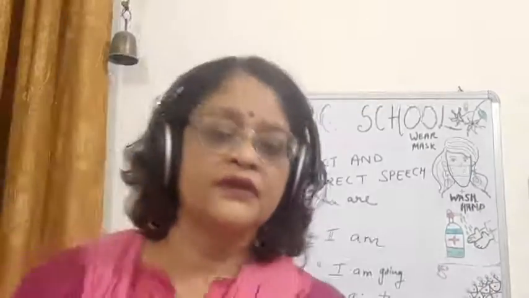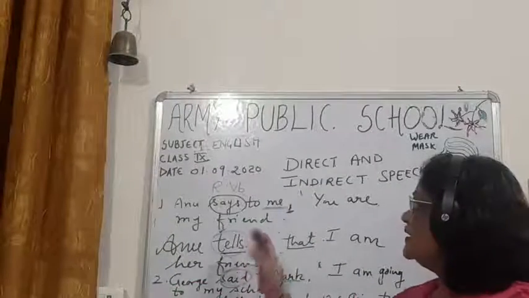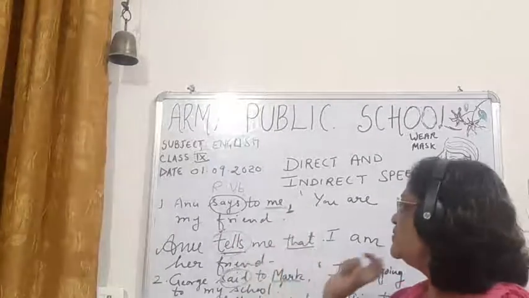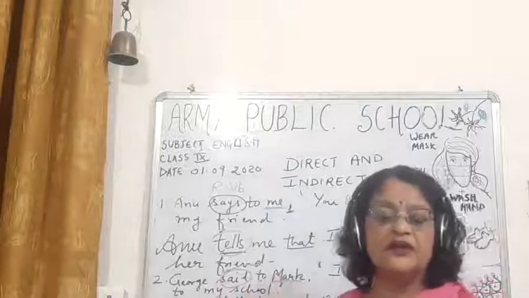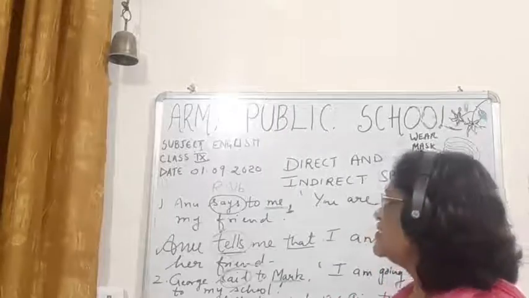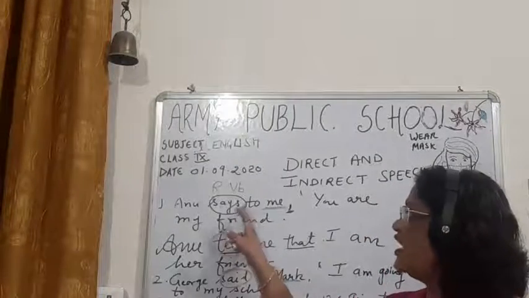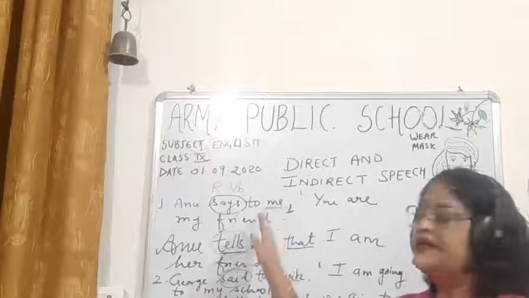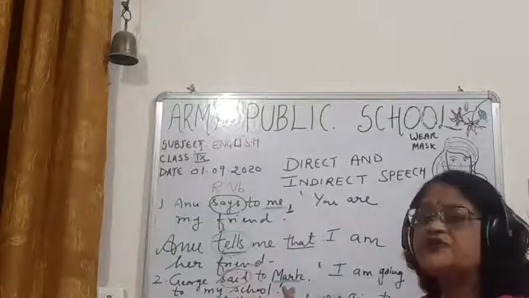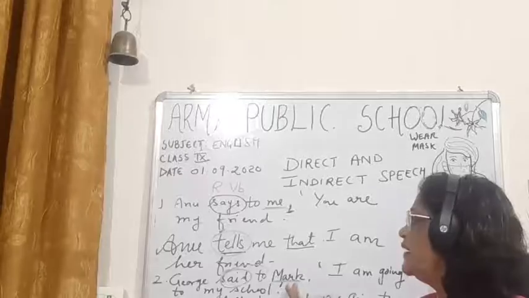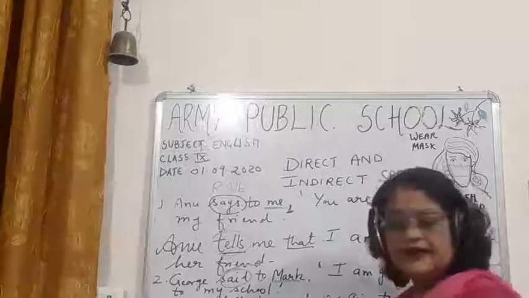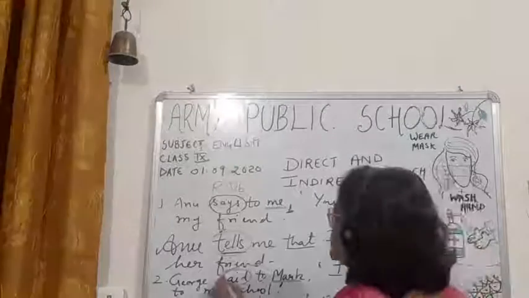So students, once again I repeat, you have to see in the reporting part if the object is there. In the first sentence the object is me, in the second sentence the object is Mark. If the object is there, then you have to see the reporting verb. If it is says to, you have to remove says to and write tells, as I have written in the first sentence. If it is said to, here the object is Mark in the reporting part, and the verb is said to. Once again I write it with a dark shade so that you can see it.